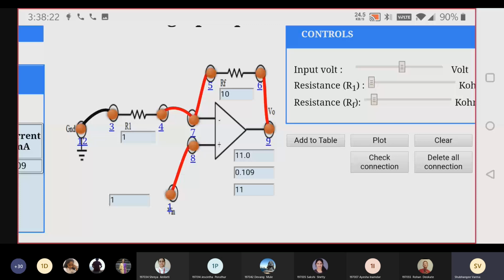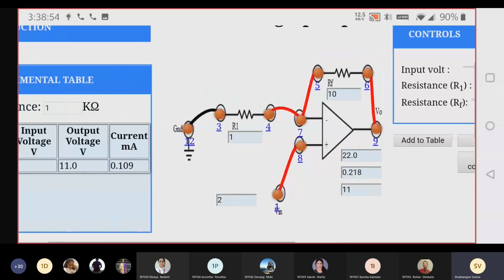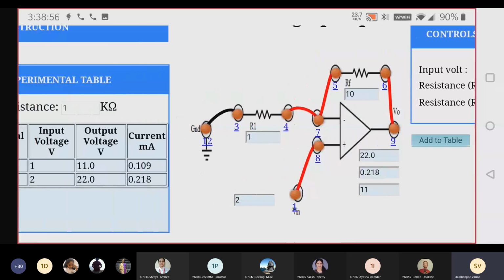So here the gain of circuit is 11. That is 1 plus RF upon R1. So RF is 10, 10 divided by R1 which is 1. So 1 plus 10 is 11. So gain of circuit is 11. If we apply 1 volt, we are getting 1 into 11, which is 11 volt. Now we'll change the voltage to 2 volt. So 2 into 11, we are getting output as 22. Now add this value to table. Click on add to the table. Input voltage is 2 and output is 22.